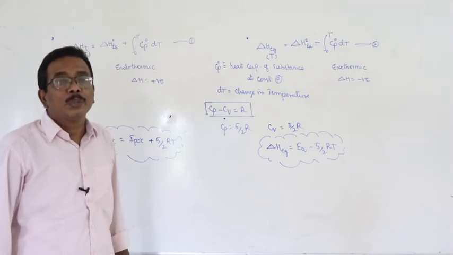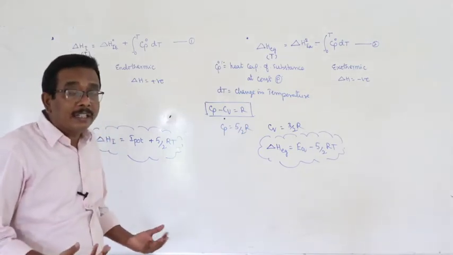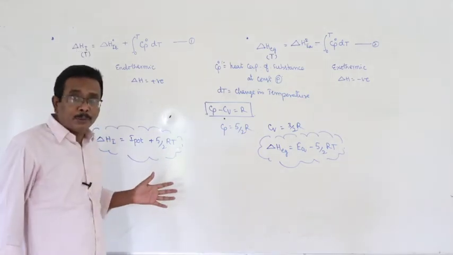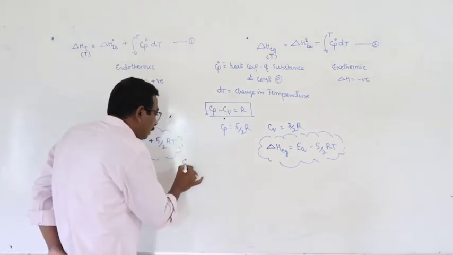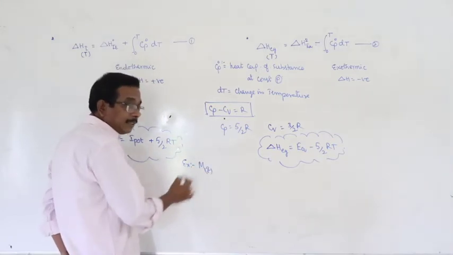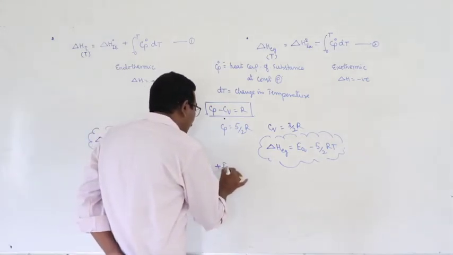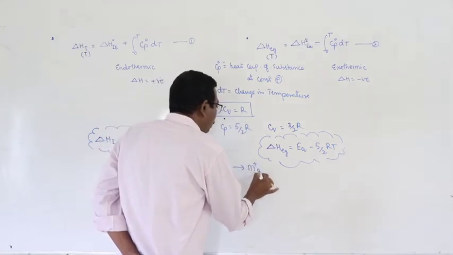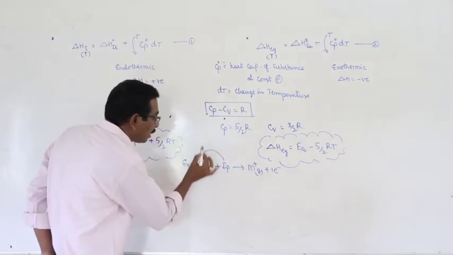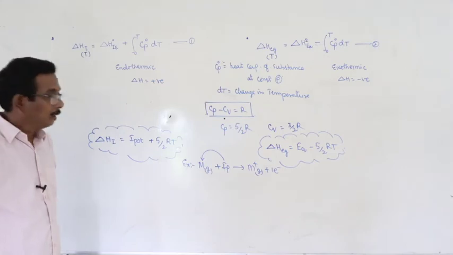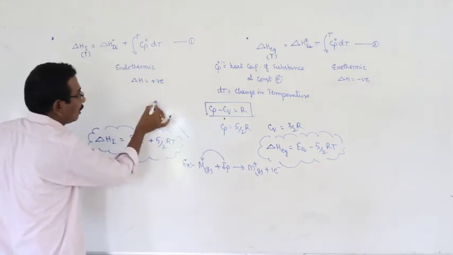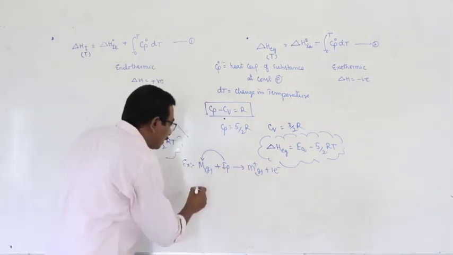But here we should understand the relation in a theoretical approach. But here the example is already given to you. What is that? Let us consider a metal atom M, that is neutral gaseous atom, plus Ip gives rise M plus electron. Here this is ionization potential of neutral atom M. Here the same reaction is reversed.